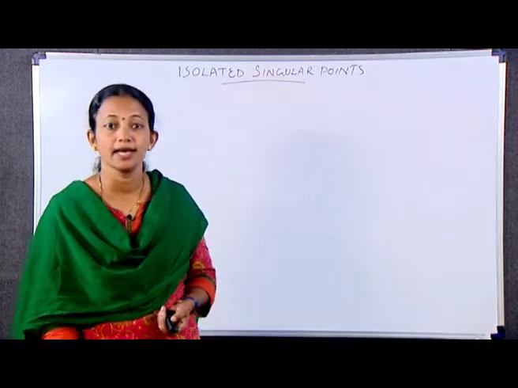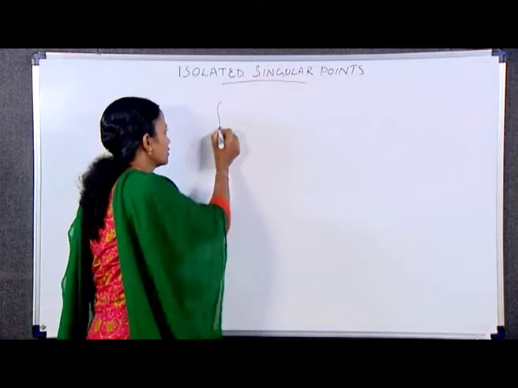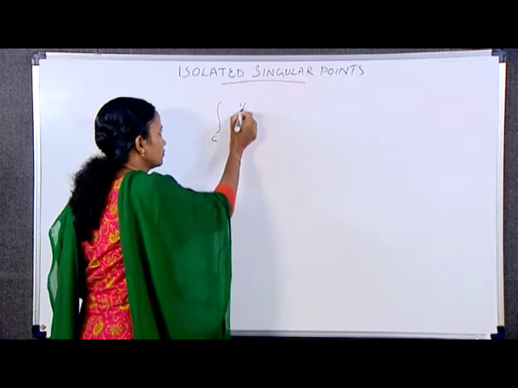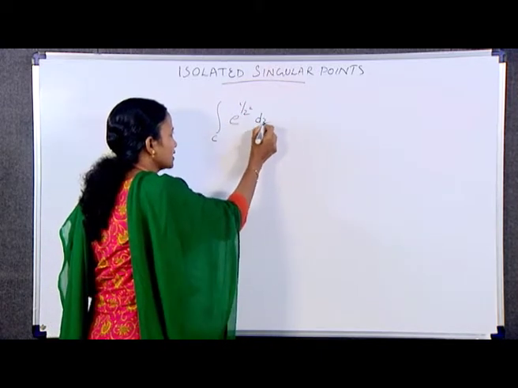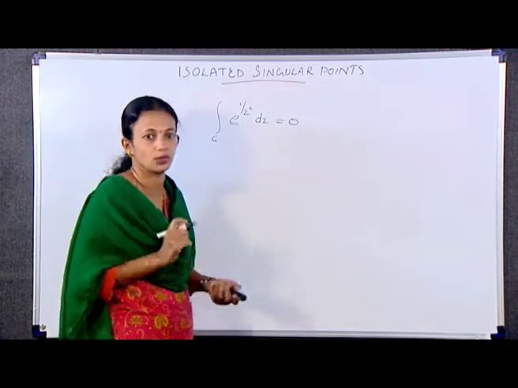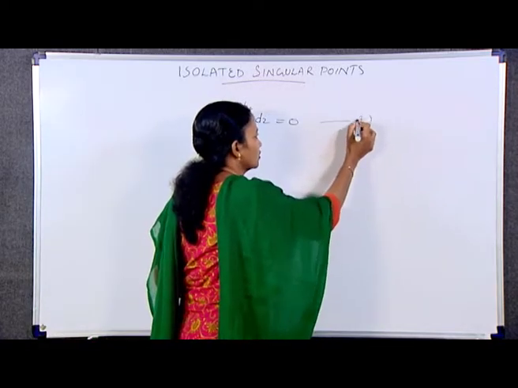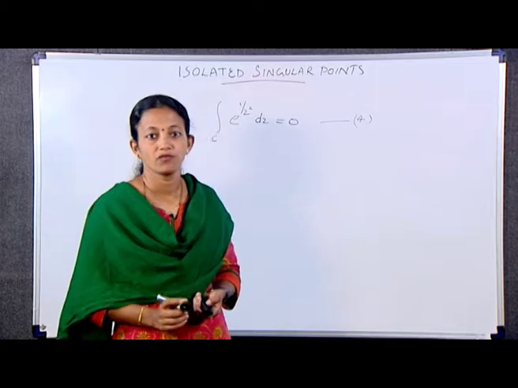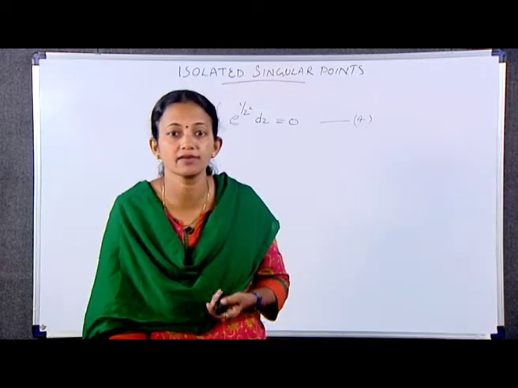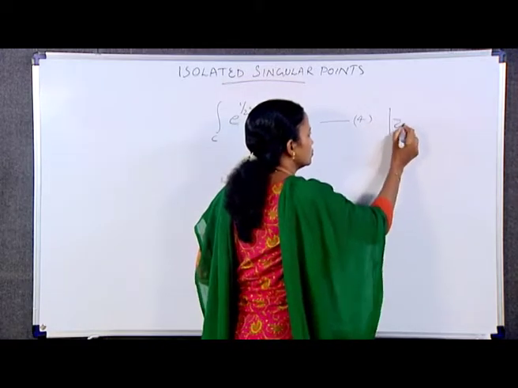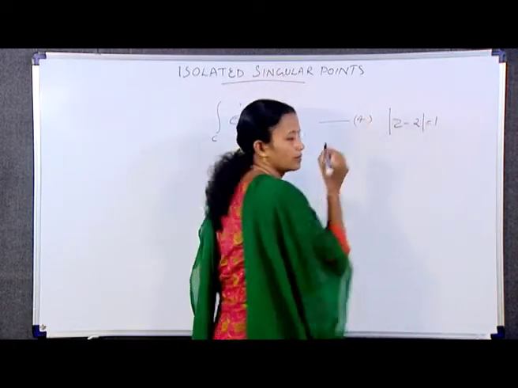Show that the integral over C of e raised to 1 by z square dz is equal to 0. Equation number 4.